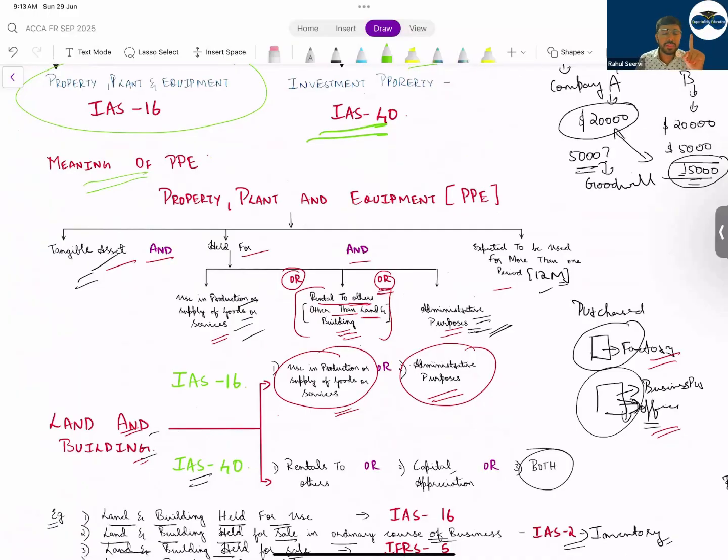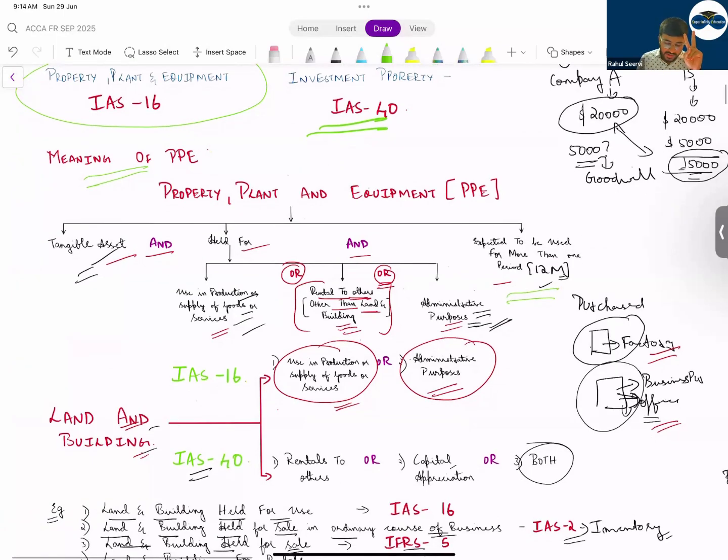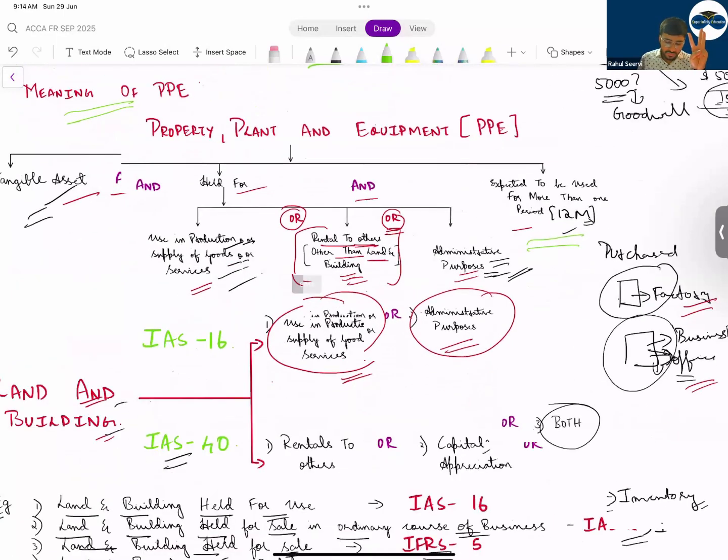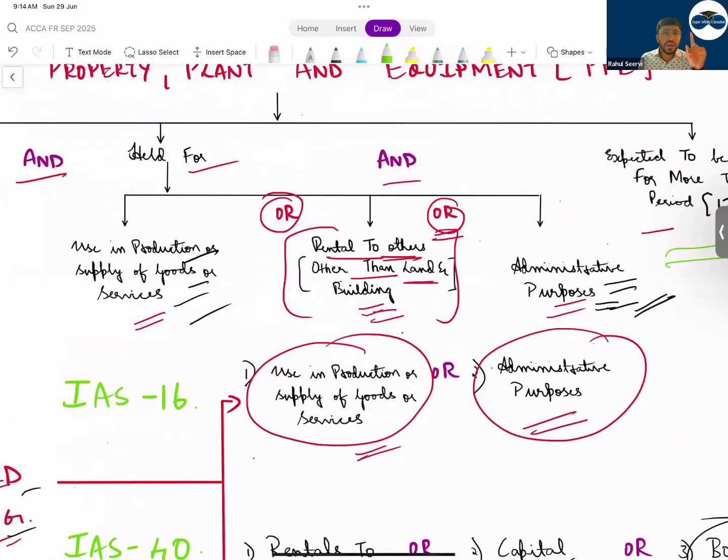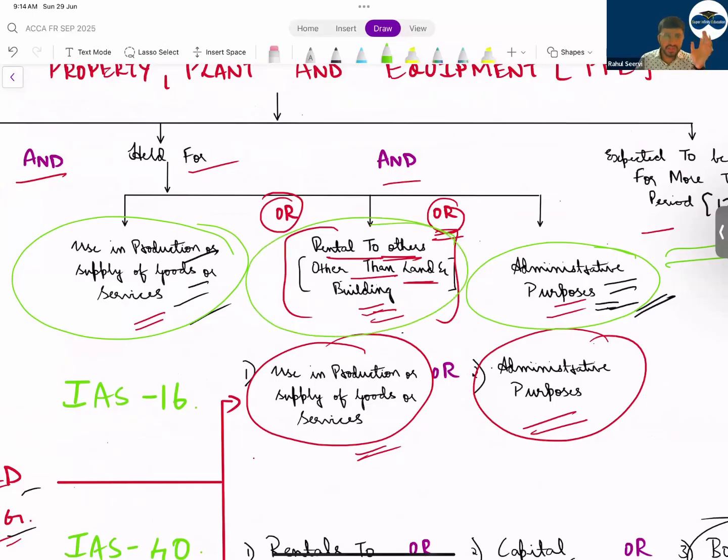It should be tangible. It should be used for more than 12 months. And it should be held for what purpose? Either it should be used in the production process or for supplying services, or it should be used for administrative purpose, or it should be rented to others other than land and building. It is "or" here. It is not "and" here. Clear to everyone? Any one condition should be satisfied.